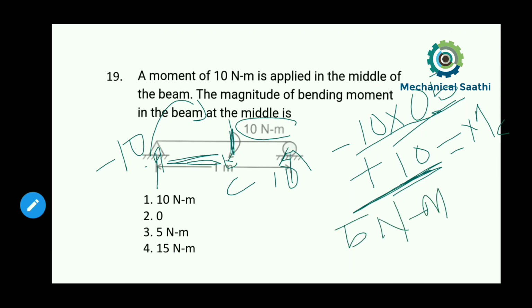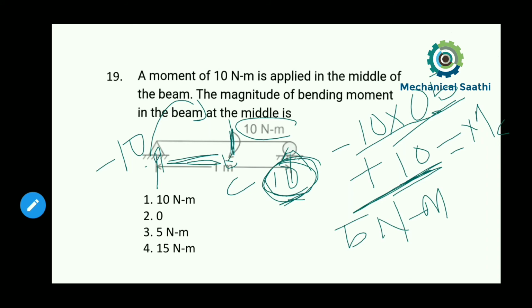Likewise, if we calculate from the right side, we will get the same value, because this will be 10, and we multiply with 0.5, and this will be opposite to that, so we have to take it negative, minus 5.